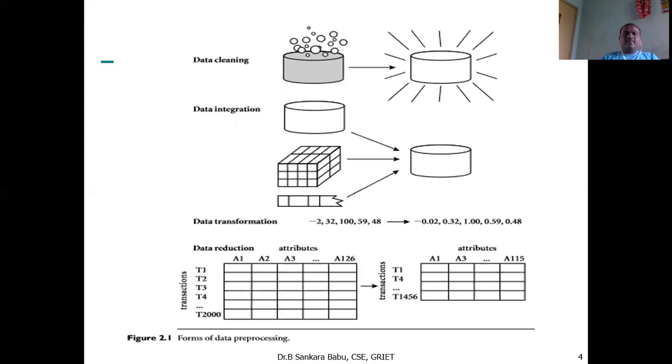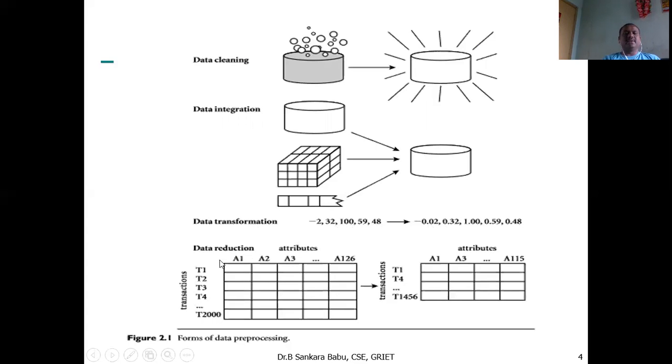The second diagram shows the second step, data integration. Here multiple data sources are there: the first is a database, the second is three-dimensional data, and the third is flat files. These three are integrated to produce a large data set. Then data transformation. For example, the values 2, 32, 100, 59, 48 are transformed into their corresponding decimal values so that they are easy to use for processing.